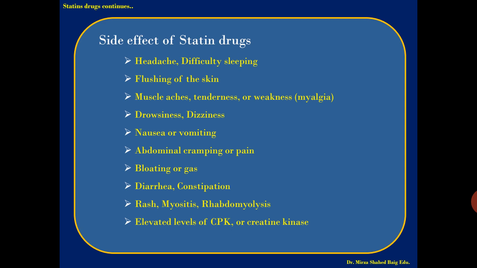This drug, on a long term basis, produces a very drastic effect in the body, so you have to keep the side effects in mind. Flushing of the skin is due to the vasodilation produced. Muscle aches, tenderness or weakness, rashes, myositis. Myositis is inflammation of the muscles, or rhabdomyolysis in the long term.